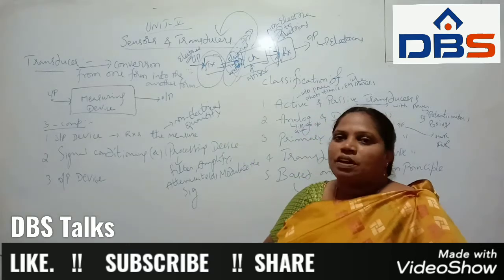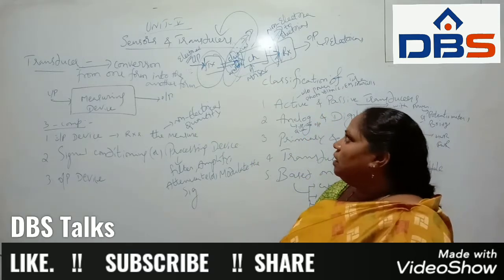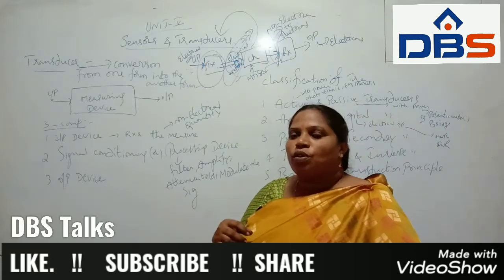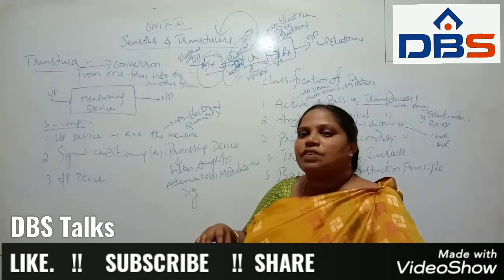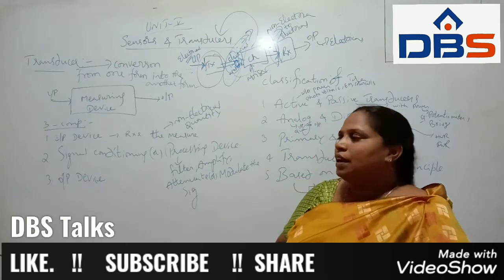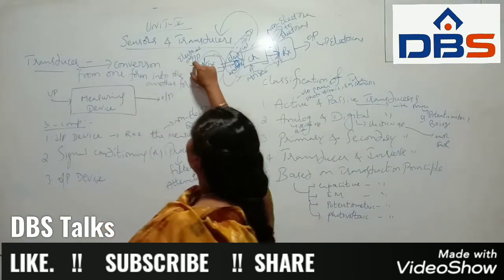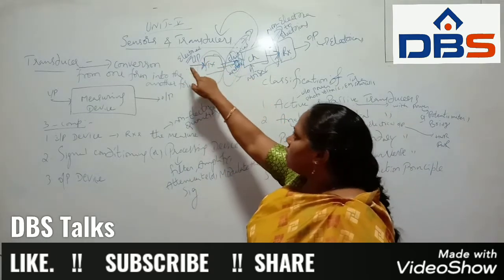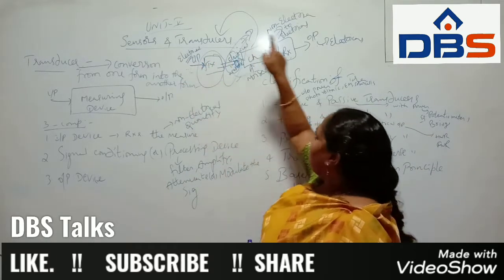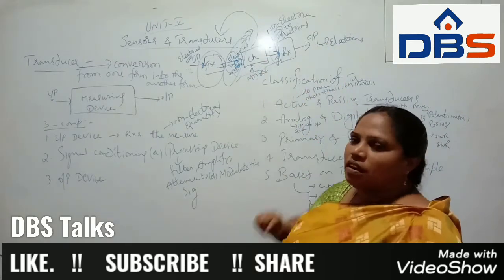Similarly we can take a speaker or microphone. For a microphone, the conversion is electrical into non-electrical, and again in the receiver part non-electrical into electrical. The quantity depends on what type of signal we give as input, and the same form we get in the output. That is the basic concept of the transducer.